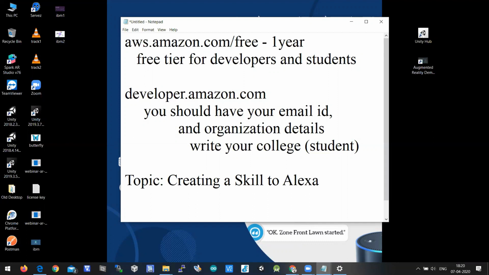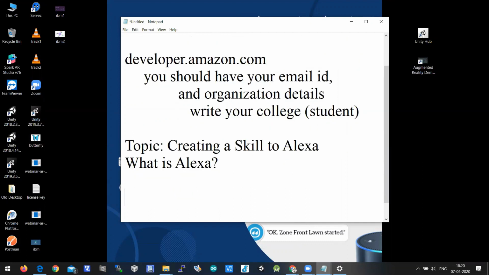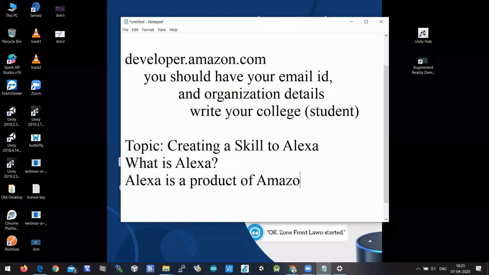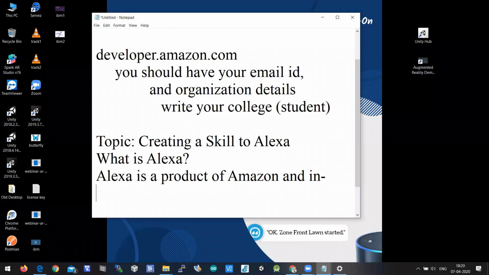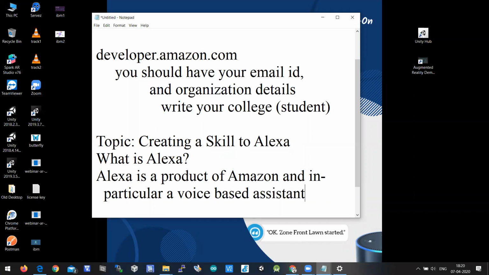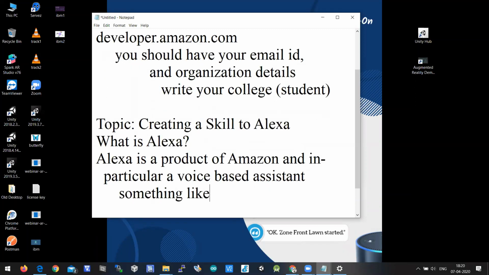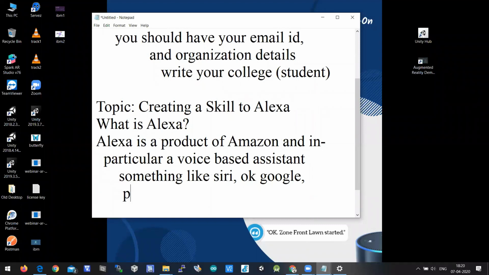Because what is Alexa first? So let us understand what is Alexa. Alexa is a product of Amazon, and in particular, a voice-based assistant, something like Siri, something like OK Google, powered by artificial intelligence. So in particular, Alexa is a voice assistant.